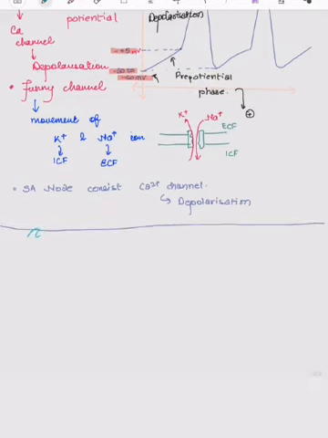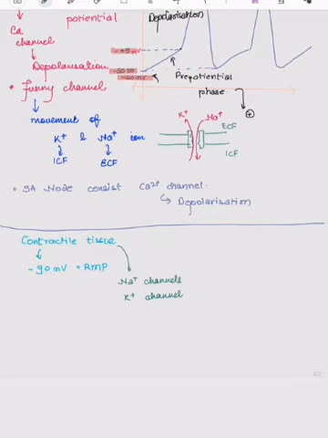The other contractile tissues, ventricles and atria, have a resting membrane potential of about -90 millivolt. Contractile tissue such as ventricular myocardial cells consist of voltage gated sodium channels, potassium channels, which are also voltage gated, and there are leaky channels of potassium.